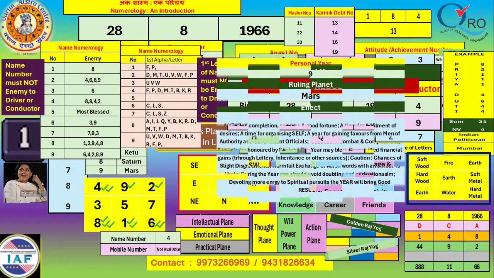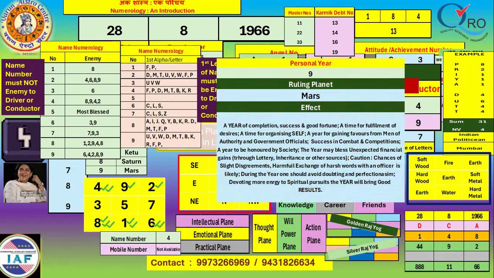And what will be the impact of this number? A year of completion, success and good fortune. A time for fulfillment of desires. A time for ongoing self-organizing. A year of gaining favors from men of authority and government officials.